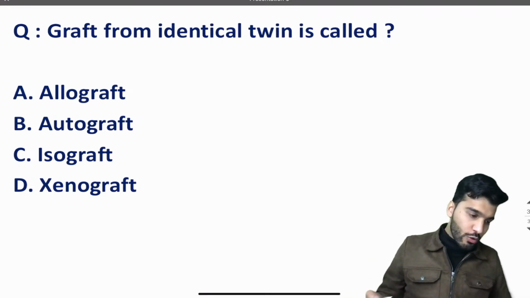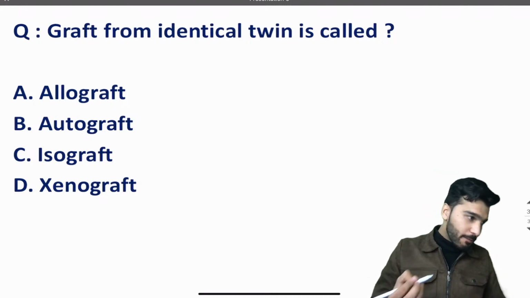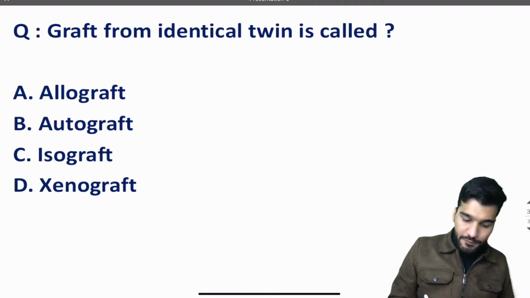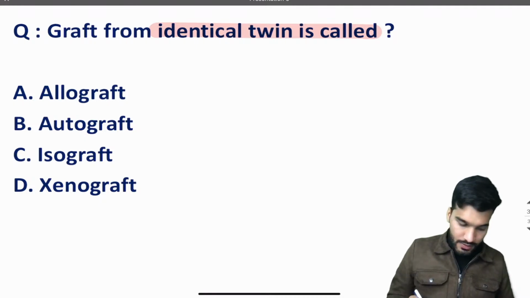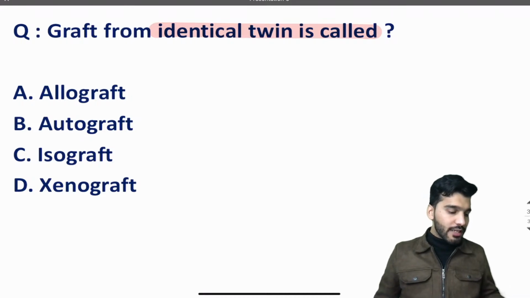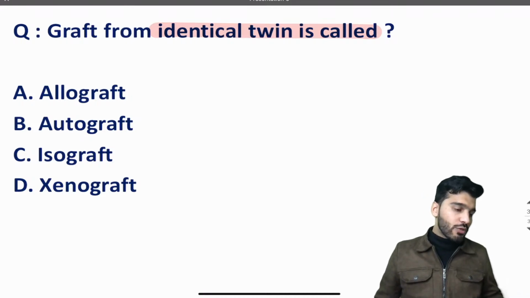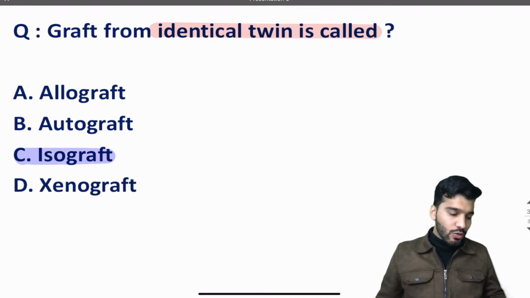Let's go, we couldn't write all the things that we have integrated, but yes, as much as we could, we did. So next, a graft from identical twins. The examiner will surely give some questions, some easy questions as well. So the identical twins, what is the graft, children? What is the name of the graft? So the name of the graft is going to be isograft. Iso means same, so from an identical twin it will be the same graft.